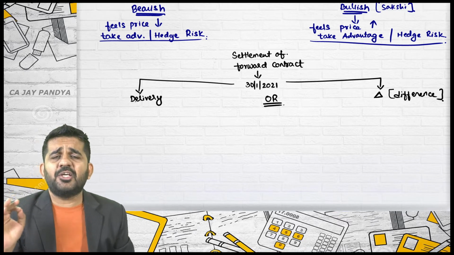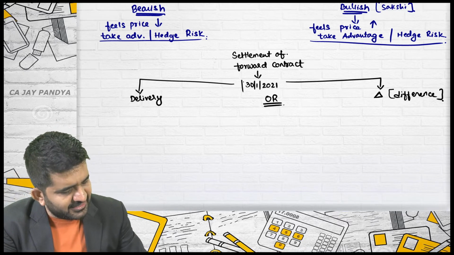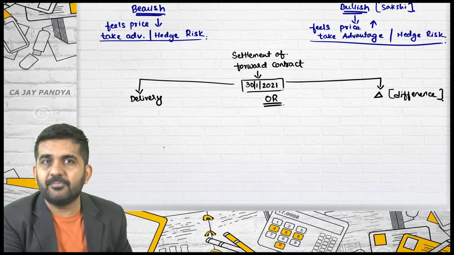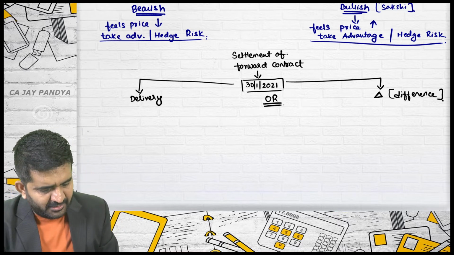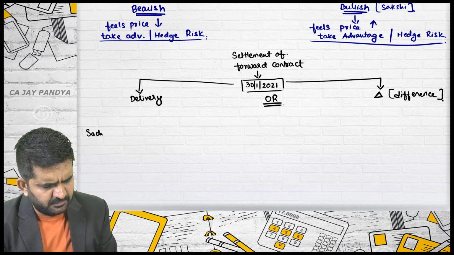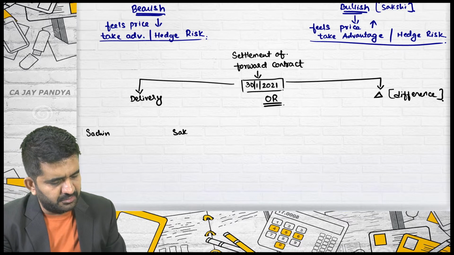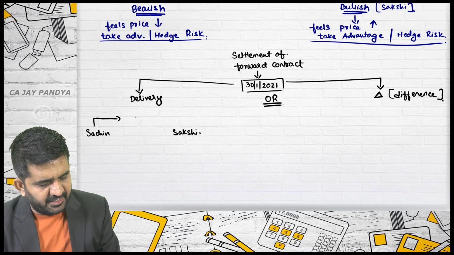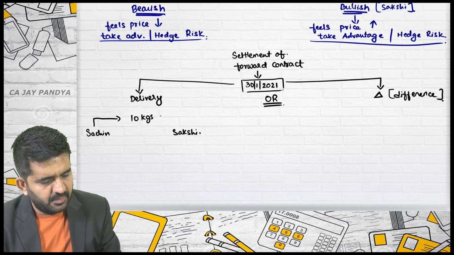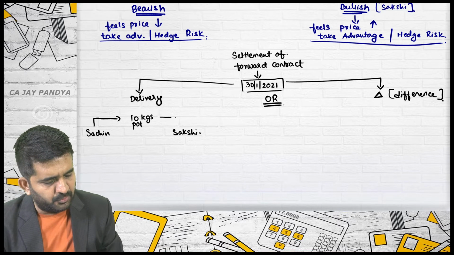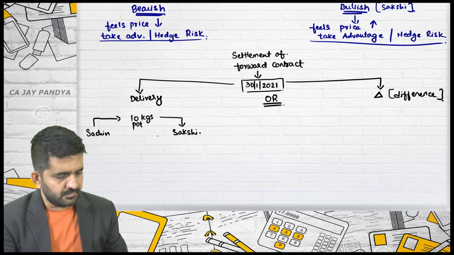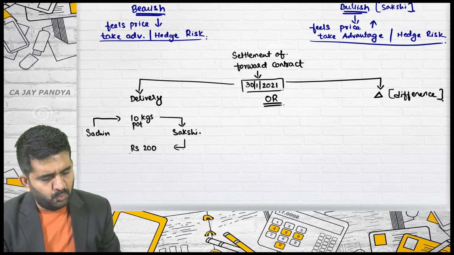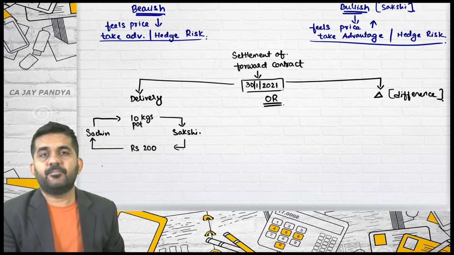Extremely easy. See, on which date will settlement happen? 30th January 2021. Nothing to think. Who are the parties to the contract? Sachin and Sakshi. Alright. Sachin will be giving 10 kgs of potatoes to Sakshi and Sakshi will be paying rupees 200 to Sachin.